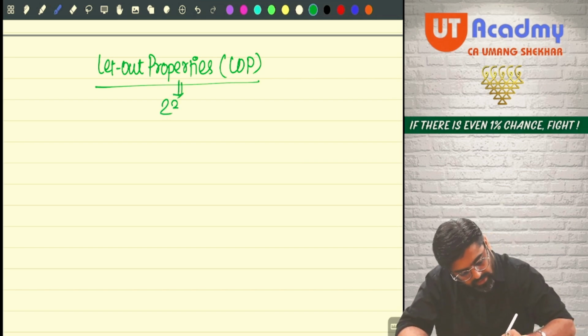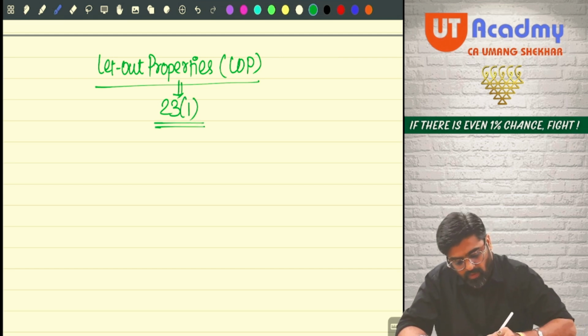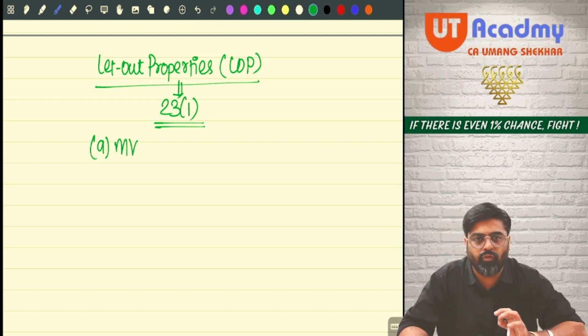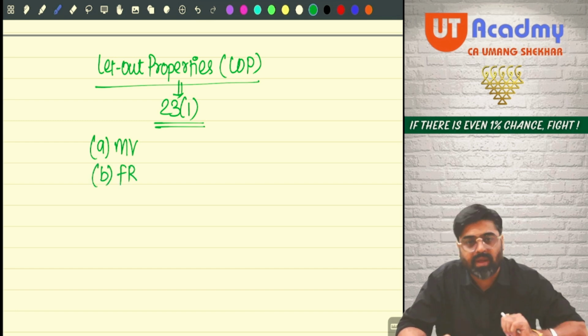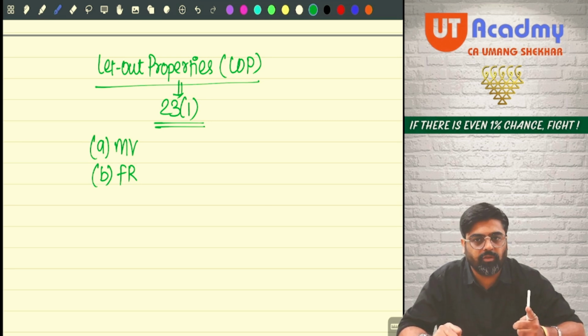As per section 23(1), you have to first take the municipal value of the property, MV. MV means municipal value. Then compare the municipal value with the fair rent of the property. FR means fair rent of the property.